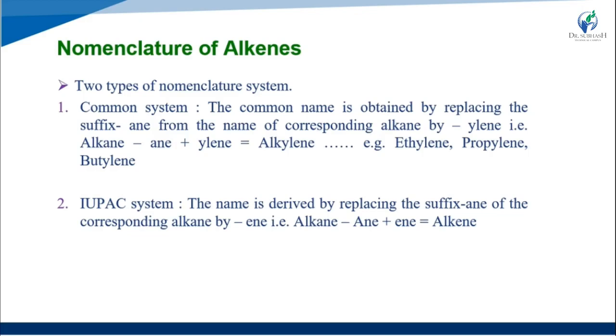In the IUPAC naming system, the name is derived by replacing the suffix ane of the corresponding alkane with ene. In the IUPAC naming system the suffix is replaced by ene, and in the common naming system it is replaced by ylene. So in alkane, ane is removed and ene is attached, giving alkenes as per the IUPAC naming system.